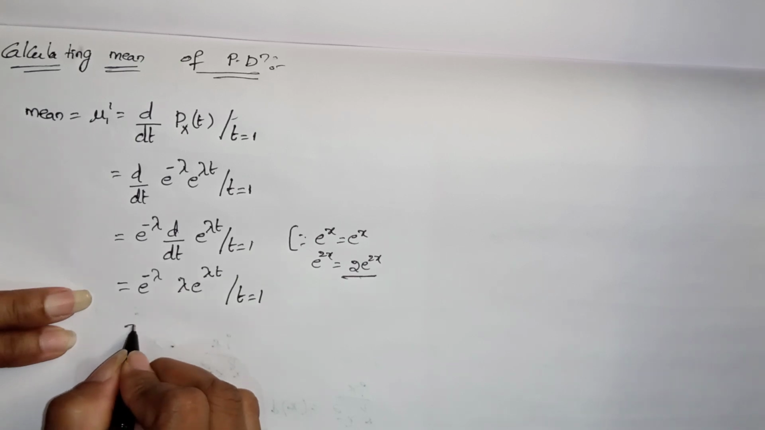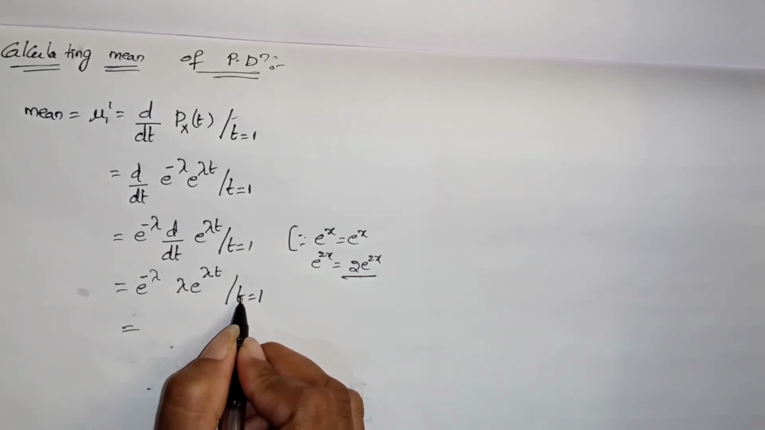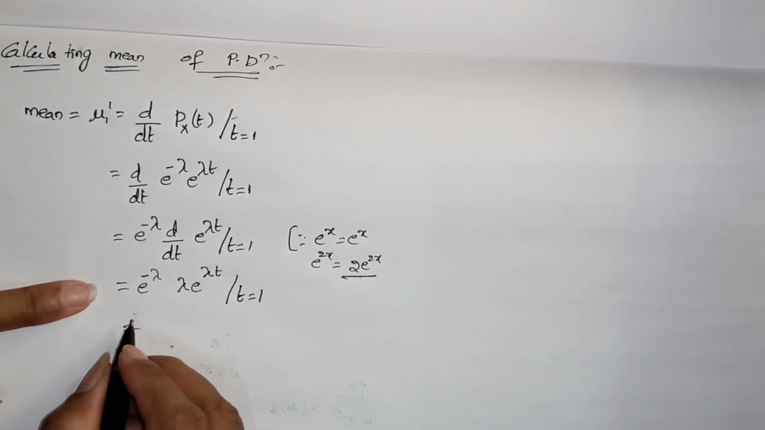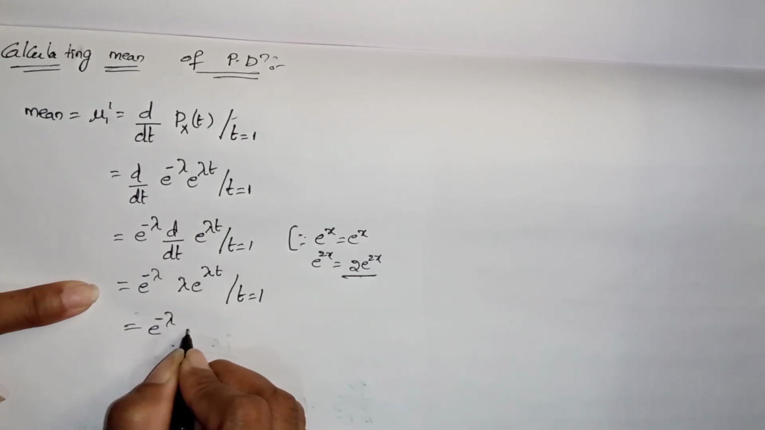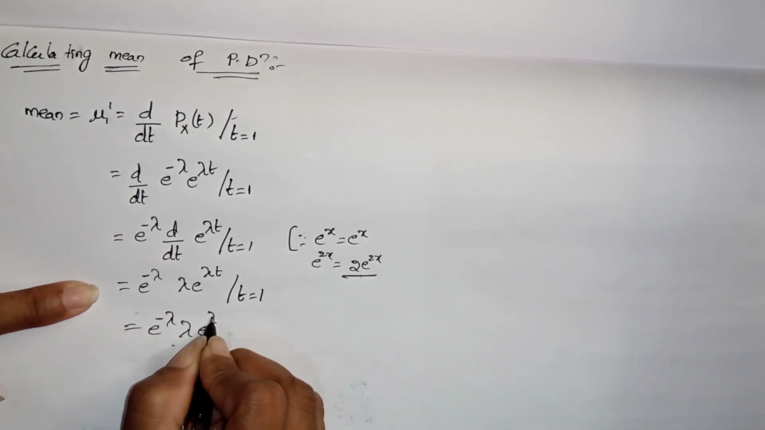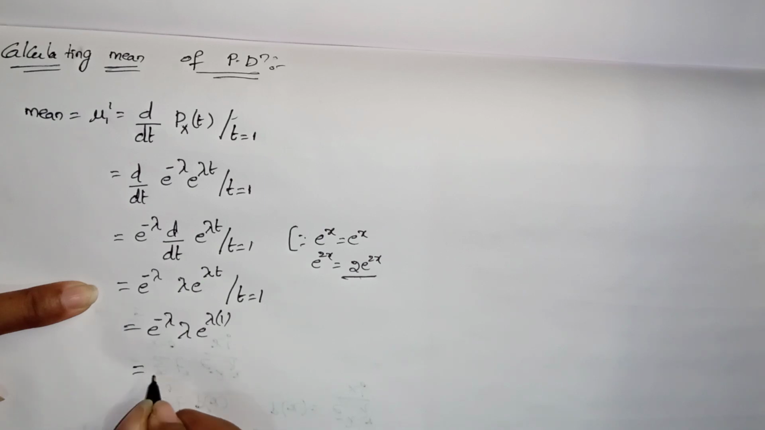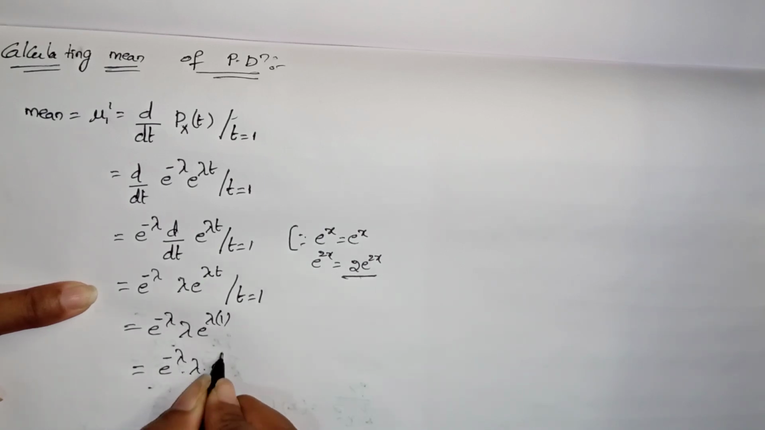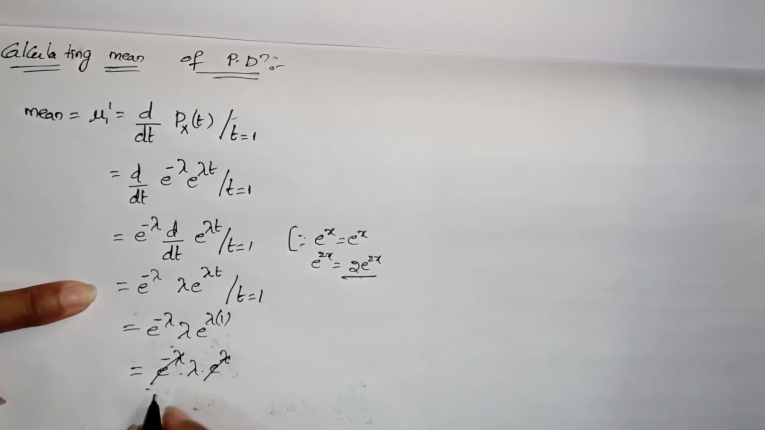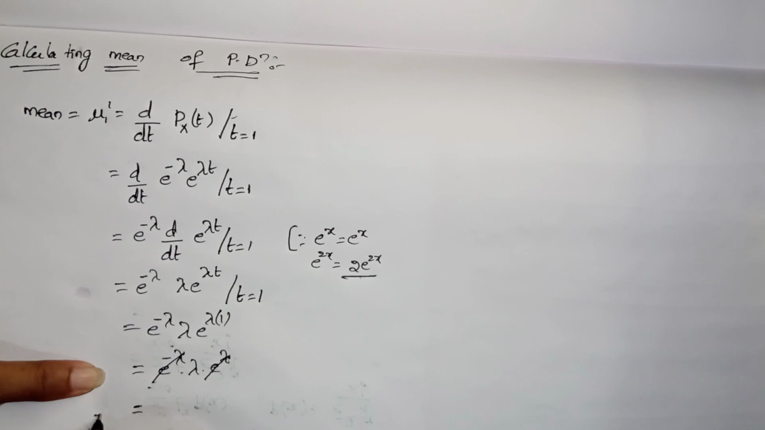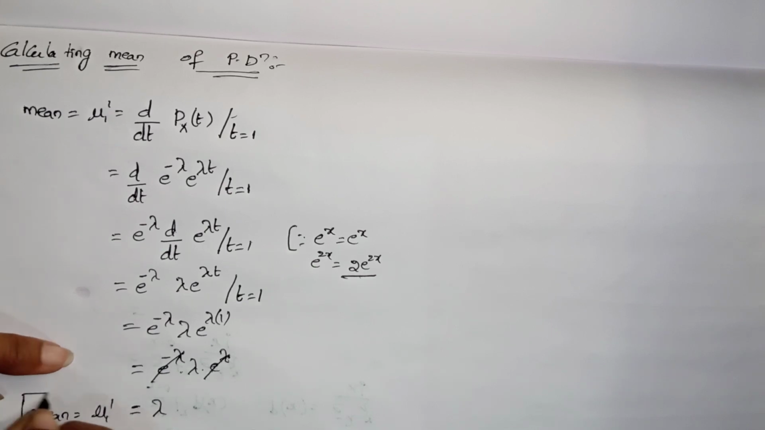Now what we have to do is substitute t equals to 1. So e power minus lambda into e power lambda into 1. The final answer is e power minus lambda into e power lambda. So e power lambda and e power minus lambda get cancelled. So that's why mu 1 dash, that means mean, equals lambda. So this is the final mean answer.